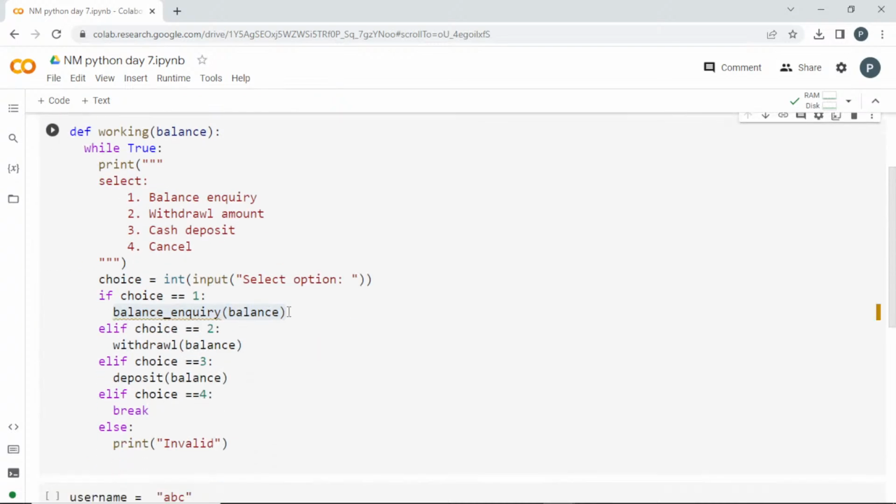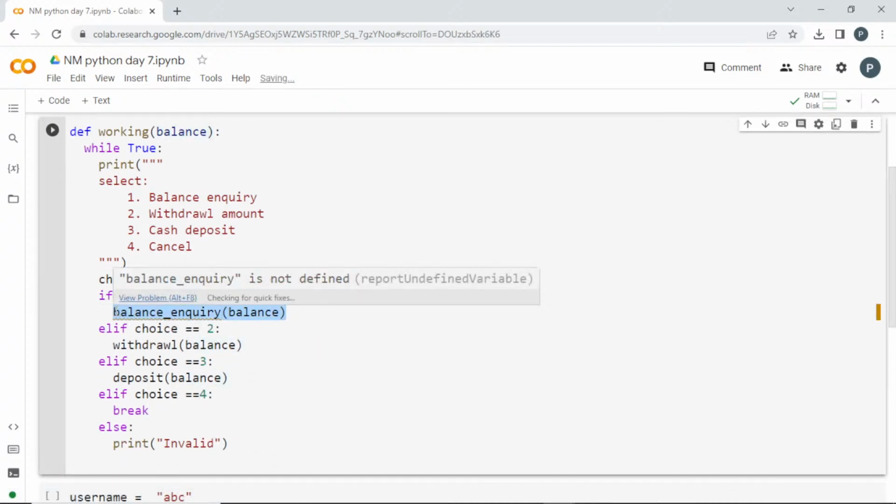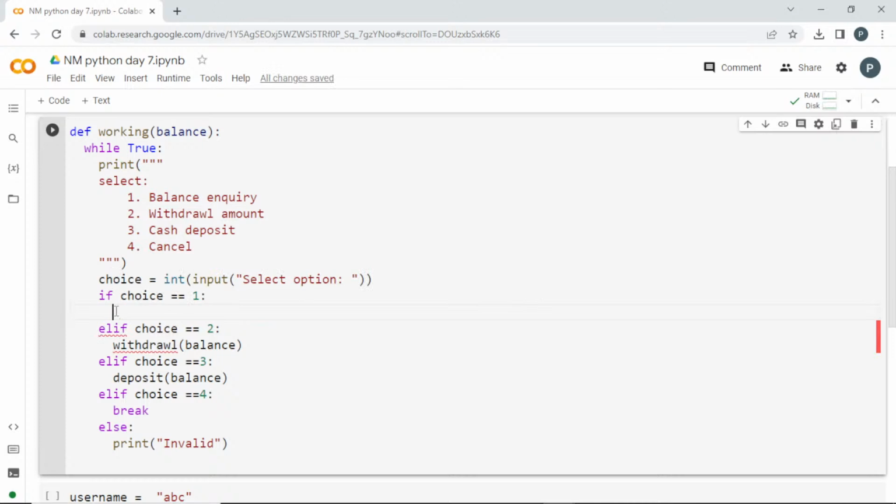If the user selects 1, I'm just going to return. It doesn't need any complex function, it is just printing, right? I'll just print, using a formatted statement, your balance is, and I'll pass the balance directly here. So the balance which we will be passing will be passed here as the balance. It is simple, right? You don't want to create any function for this. With the other two things we will create a function.